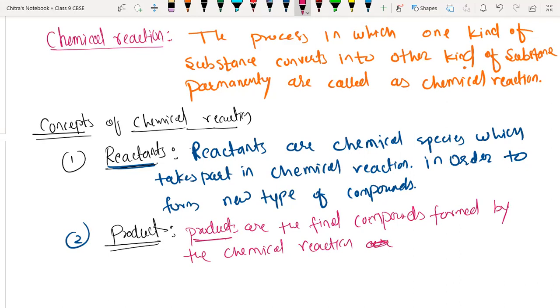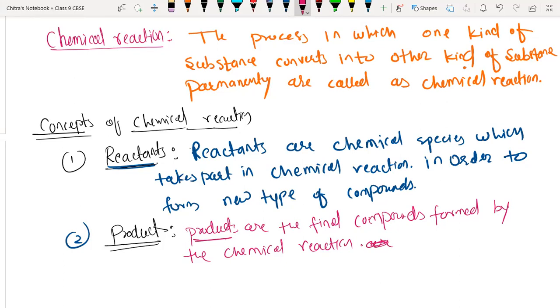Sir, products are not necessarily a compound, right? Yes, it may be an element, because in molecule dissociation it will be elements. That's why we have to write chemical species.